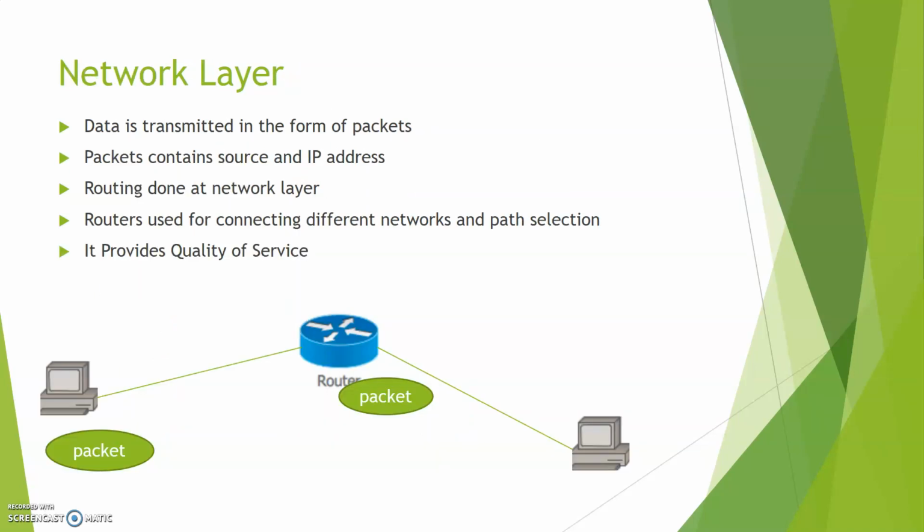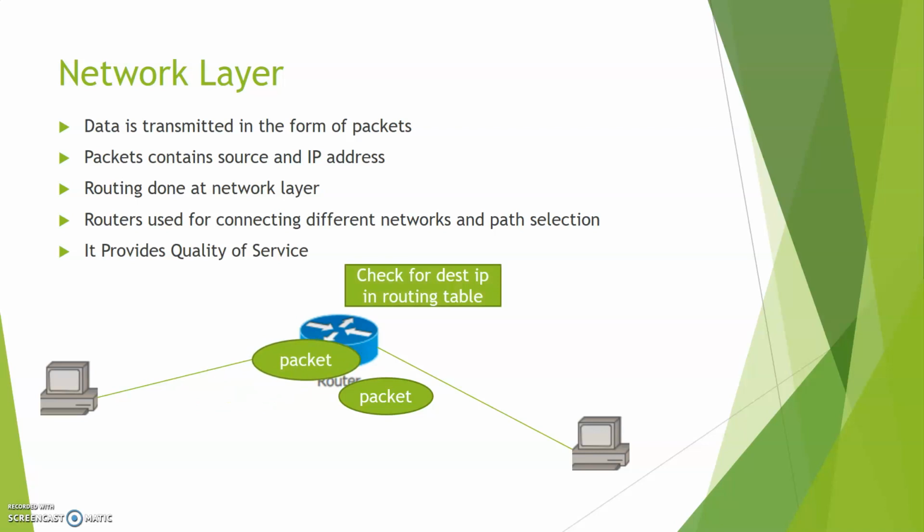And in the network layer, data is transmitted in the form of packets. Packets contain source and destination IP address. Routing is done at the network layer. Routers are a good example, which are used for connecting different networks and path selection. It provides quality of service. So when a packet arrives, the router always checks for the destination IP address in the routing table. Based on the information, the packet will be sent to the host.